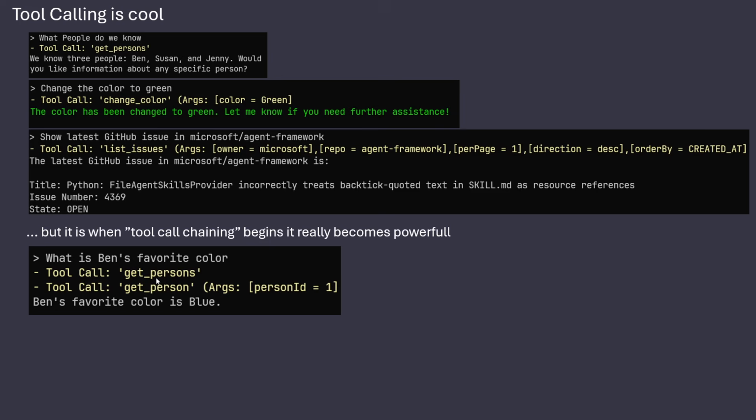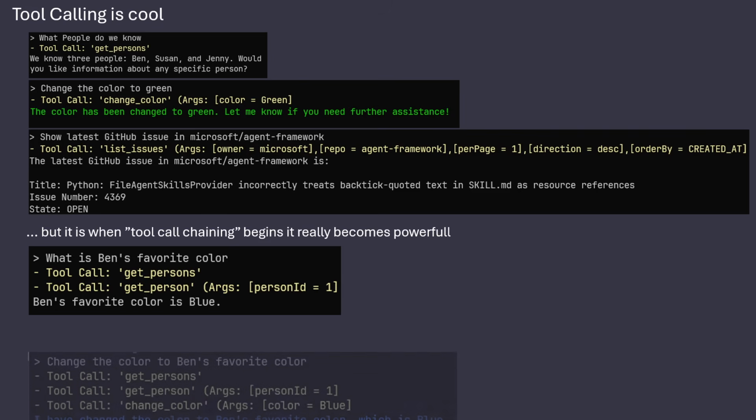But it then knows, because it can see the schema of each tool, that get persons would be able to give back person IDs. And if it can do that, it will first call get persons, find Ben, extract that his number is 1, then call get person, and then find his color.